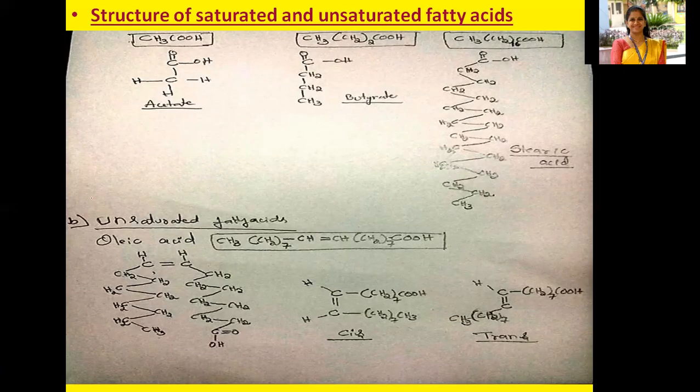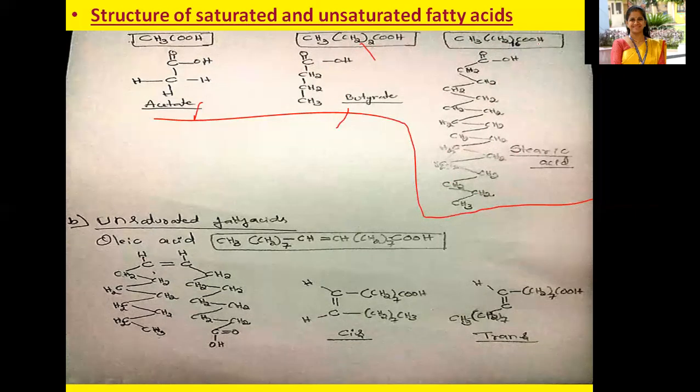To know about some of the structures of saturated and unsaturated fatty acids, we can go through here. These are examples of saturated fatty acids. That is acetic acid, CH3COOH, and this is butyrate, that is CH3, CH2 twice COOH. Then here stearic acid, CH3, CH2 16 COOH.